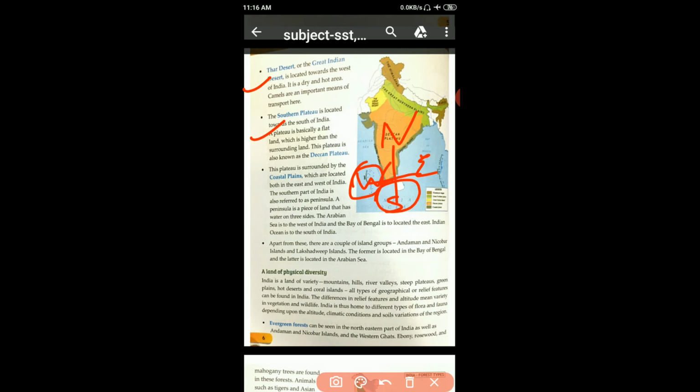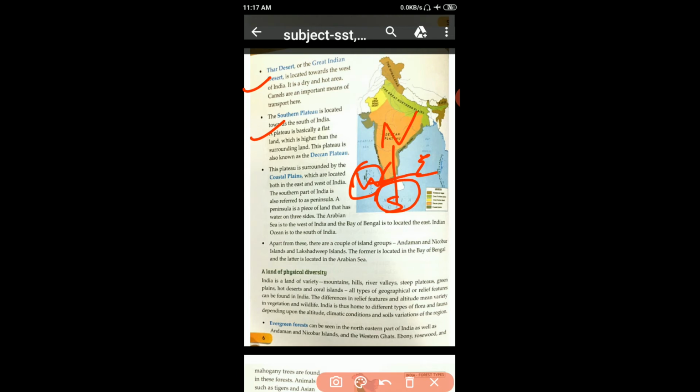A peninsula is a piece of land that has water on three sides. We call it a peninsula. The Arabian Sea is to the west of India, the Bay of Bengal is located in the east, and the Indian Ocean is in the south. So we call it a peninsula.